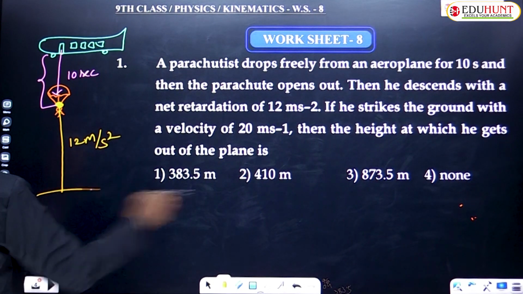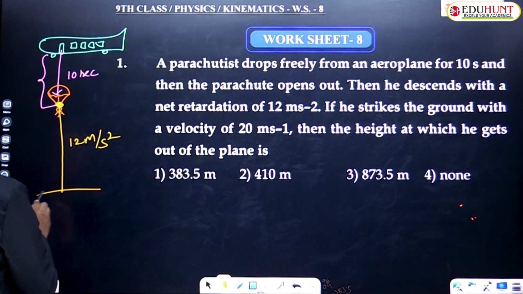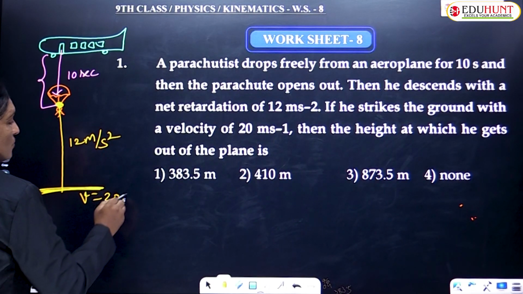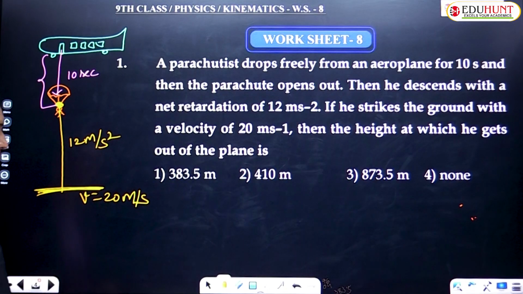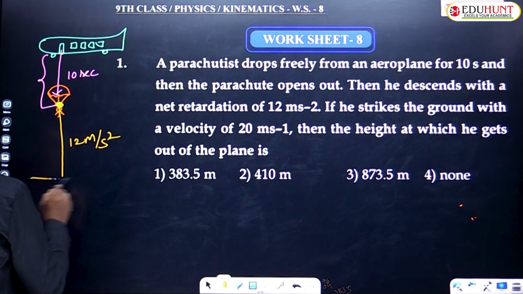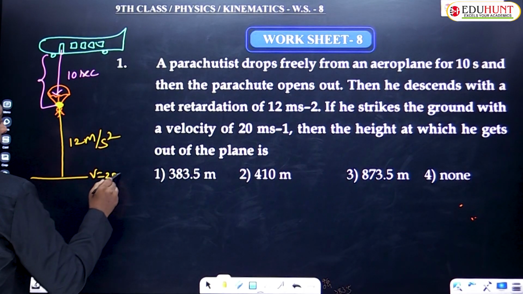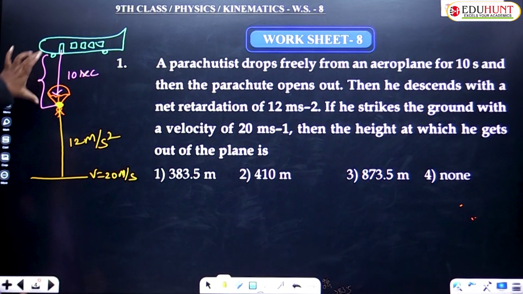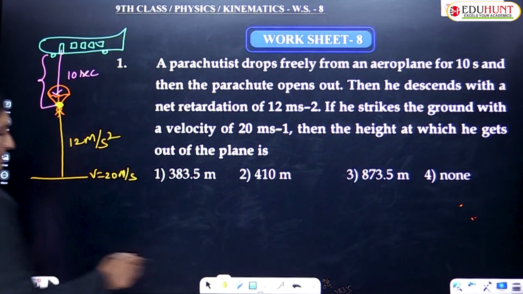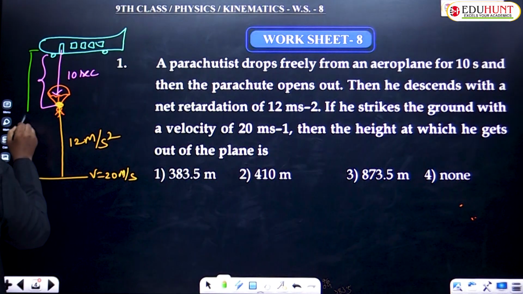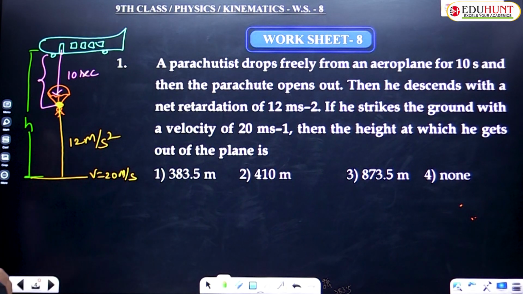If he strikes the ground with a velocity, as he reaches the ground, the velocity he attained is 20 meters per second. Then the height at which he gets out of the plane is what we are asked to find out. From here to here there must be some length, and you are asked to find this total height, children.